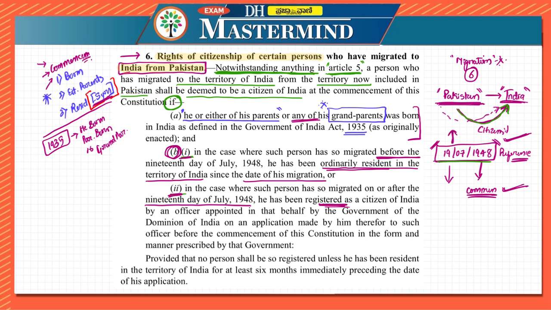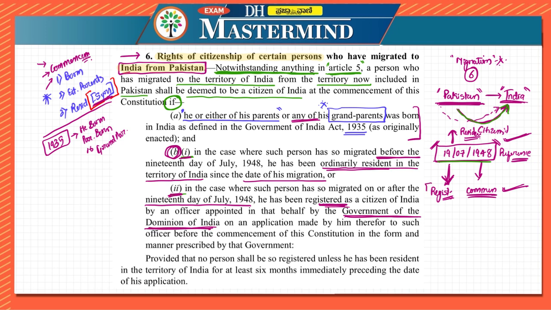If they have migrated after this date, they have to be registered as a citizen of India, and this registration has to be done by the government of the Dominion of India itself, or by a person appointed by the government of the Dominion of India.